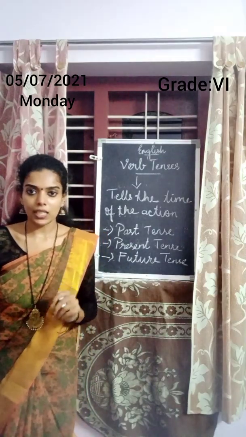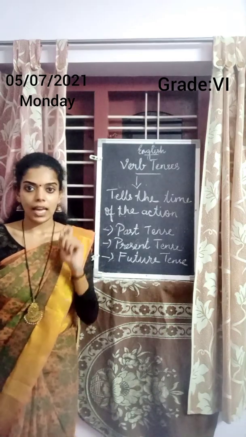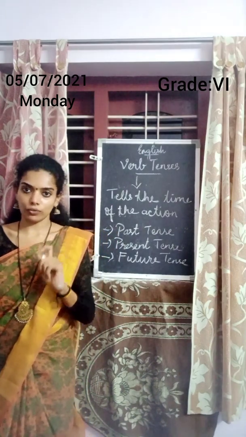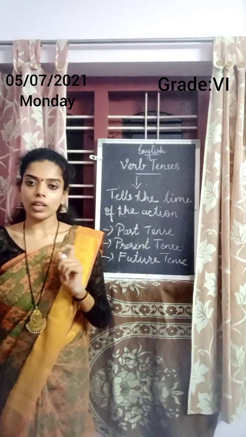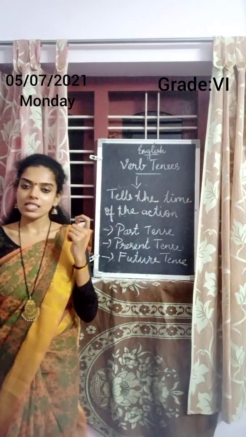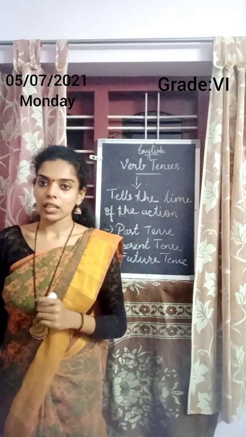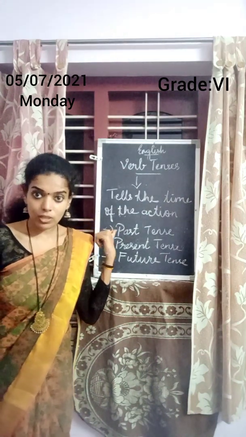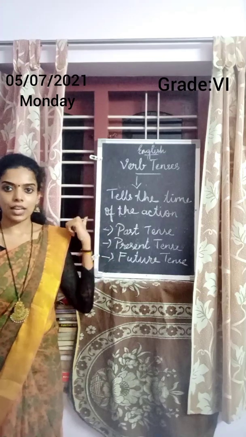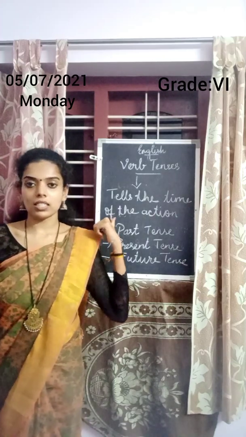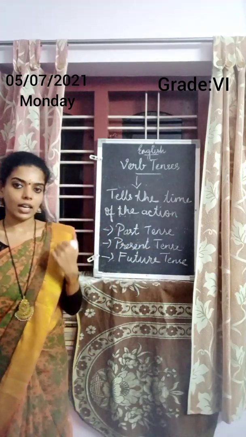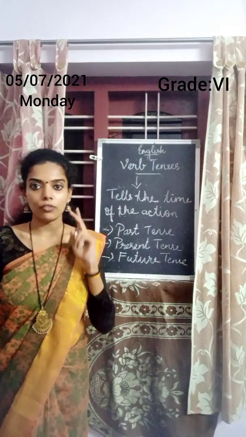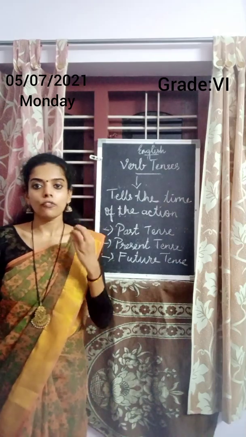So, today our topic is verb tenses. Verb means action word. Verb denotes what the subject is doing, the action of the noun or pronoun. So, for example, walk, talk, sing, dance, etc. Then verb tenses denotes the time of the action, when the action took place. So, whether that action is in past or present or future, there are three kinds of tenses: past tense, present tense, and future tense.